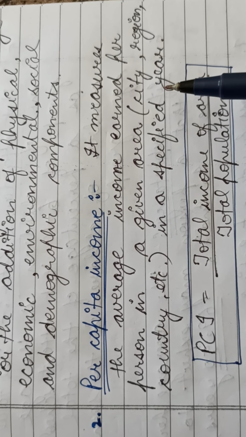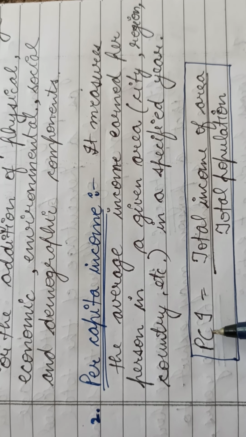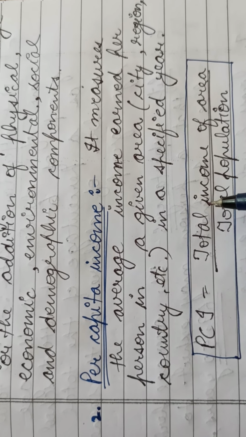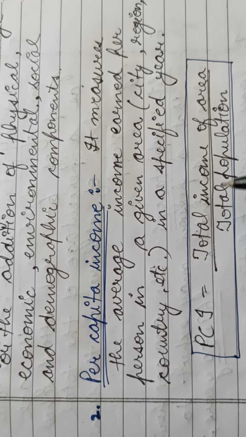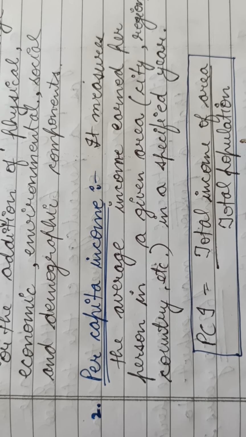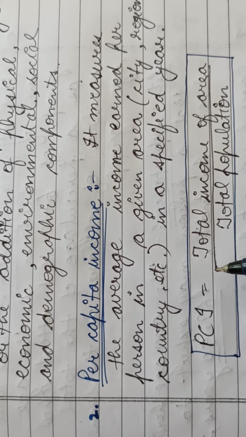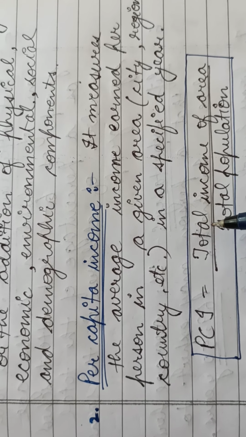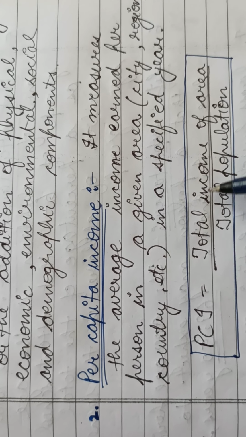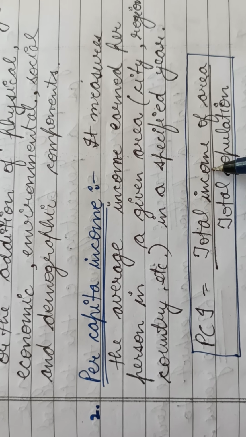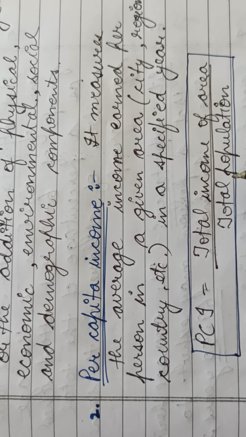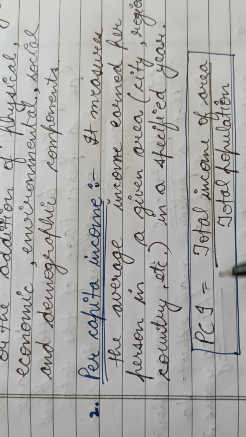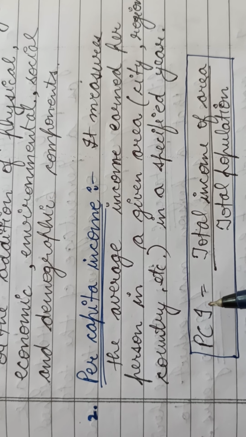So this per capita income is calculated as the total income of the area divided by the total population. If we want to calculate the per capita income of India, what will we do? We will divide the total national income of India by the total population of the country. So this is how the per capita income will be calculated.